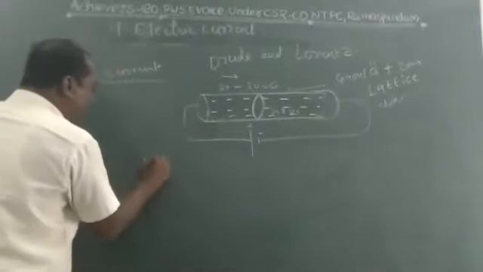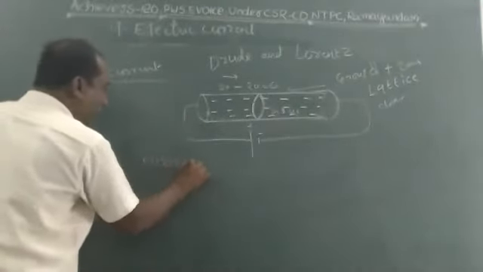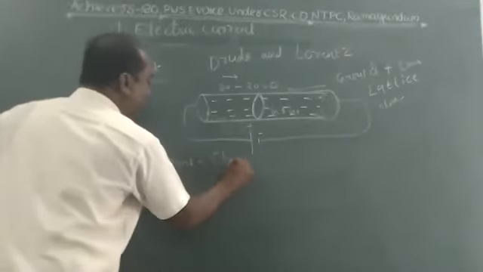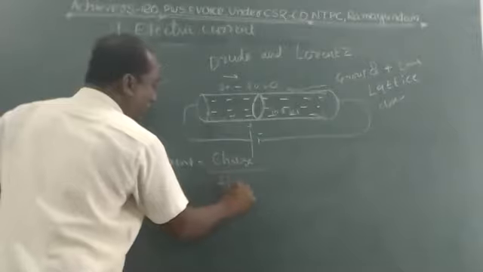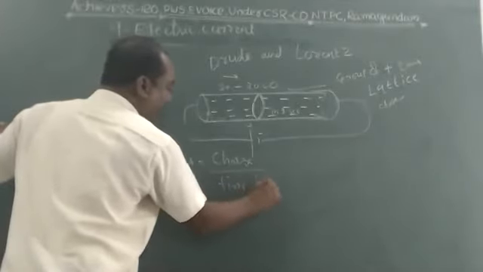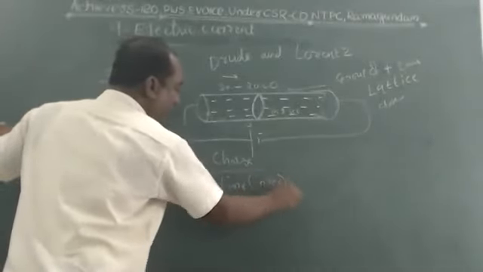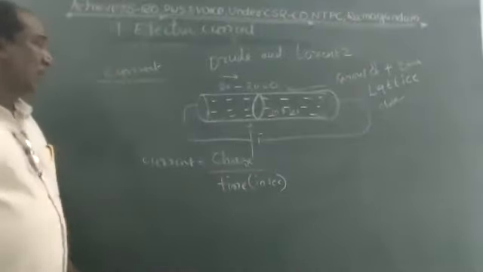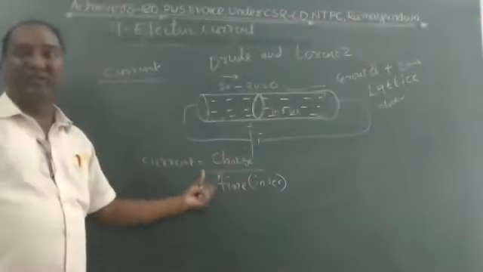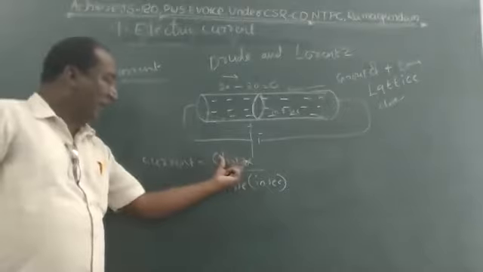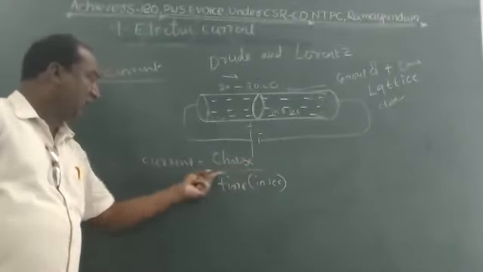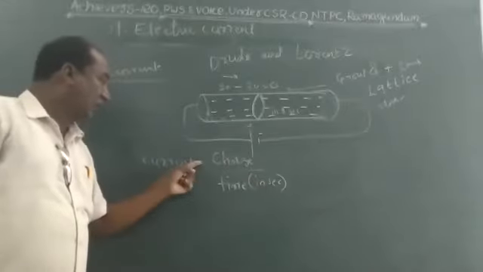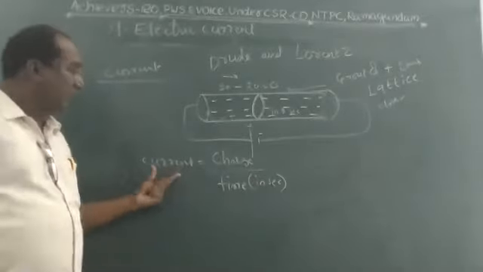So current equals charge by time. In seconds, it is charge by time. According to this, you have to state the definition also. The number of charges crossing the cross-sectional area in 1 second is called current.